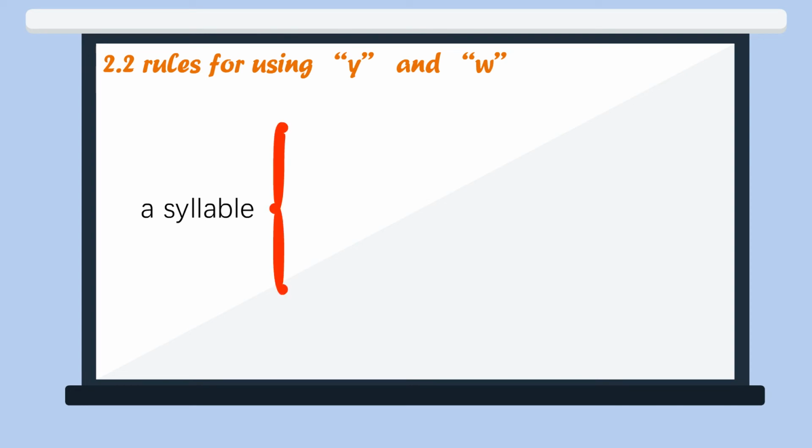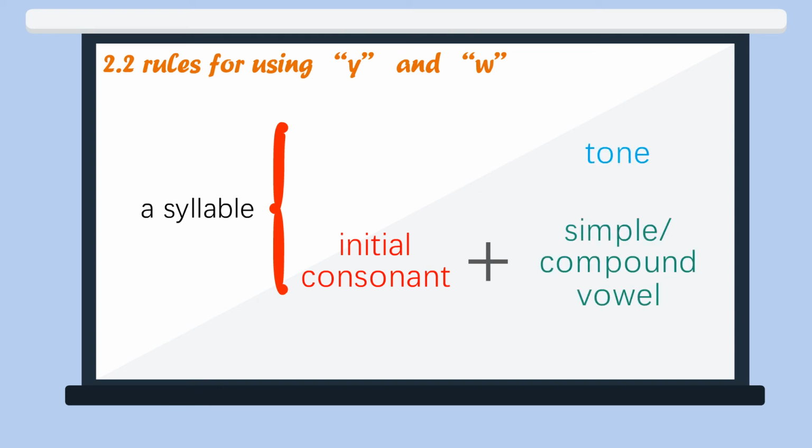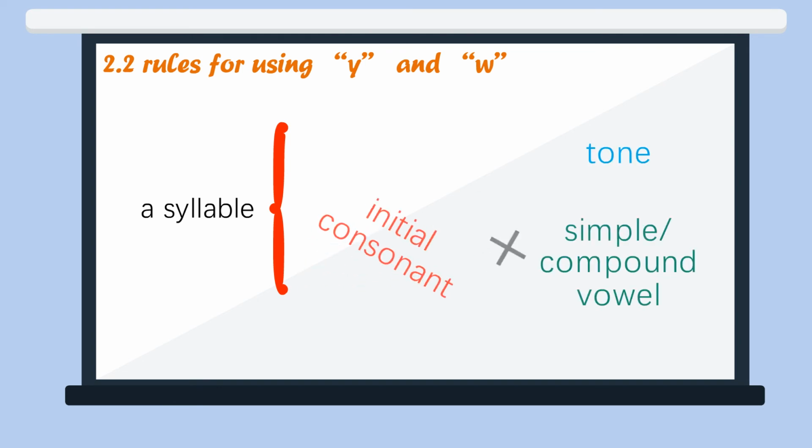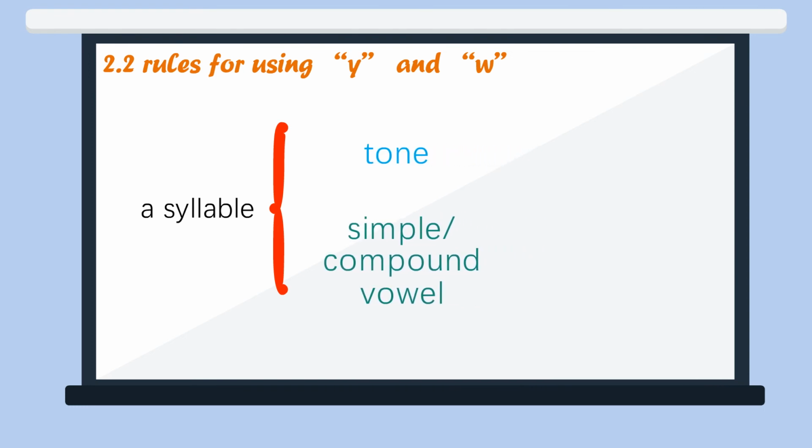Now I would like to introduce some spelling rules for you before we start to practice these 9 compound vowels. In Lesson 1, we learned that a Chinese syllable usually consists of 3 elements: the initial consonant, the simple or compound vowel, and the tone. But some syllables can stand alone without initial consonants.